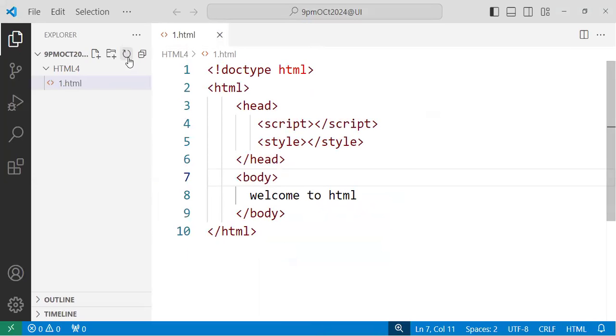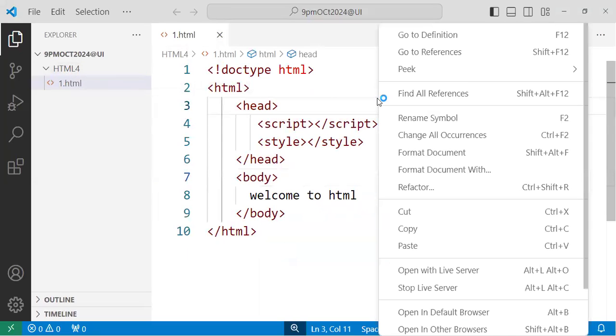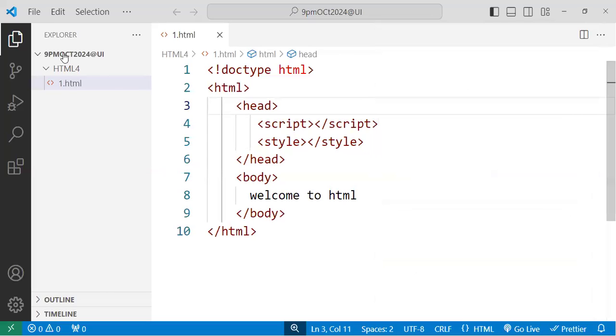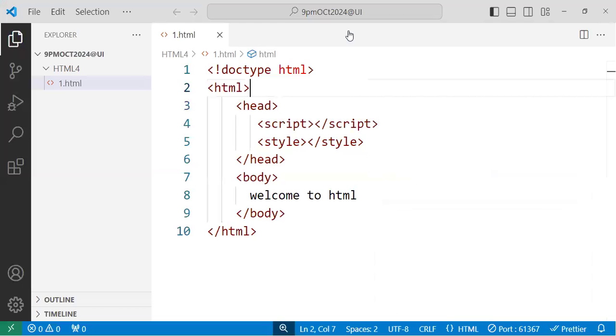After this, under this 9 PM folder, just right click on your program. Under this 9 PM folder, we created one subfolder HTML4. Under this, we created 1.html. So when you right click, open with live server. By this, your program will be opened in the live server. This way you can execute your programs in VS Code.